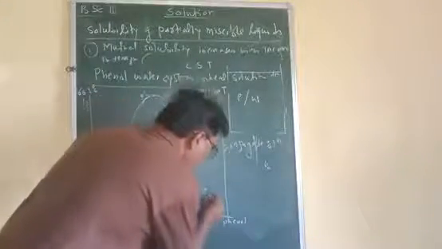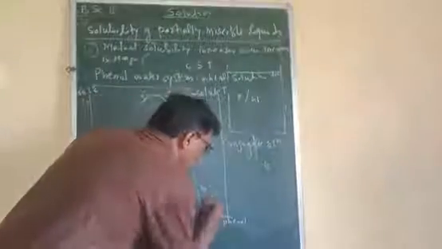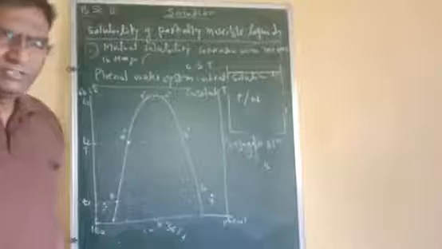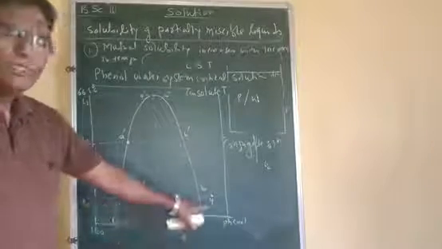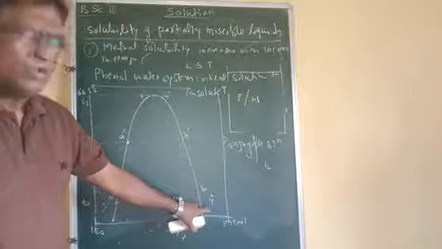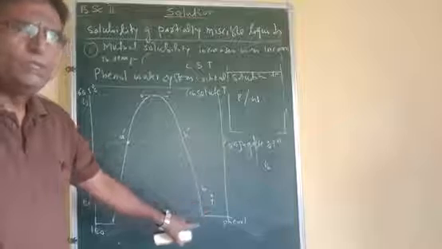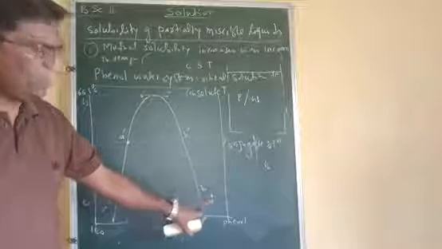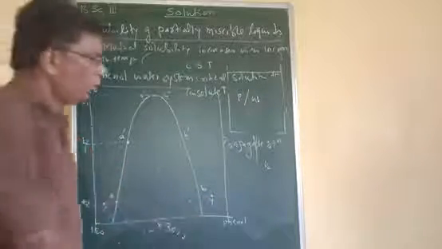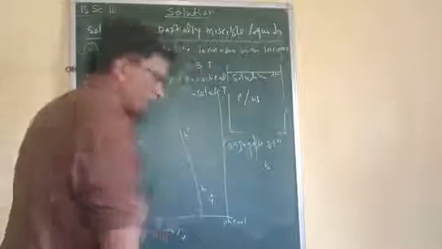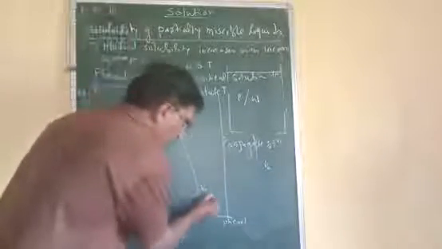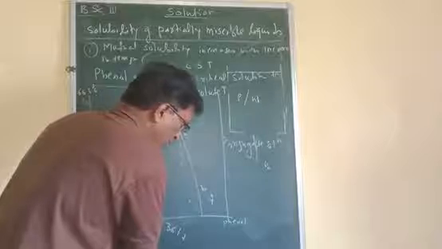Now if we consider any composition outside this curve on the tie line, that is Y, it is an unsaturated solution of water in phenol. If we go on adding water to this system, the system will come across this dotted line.